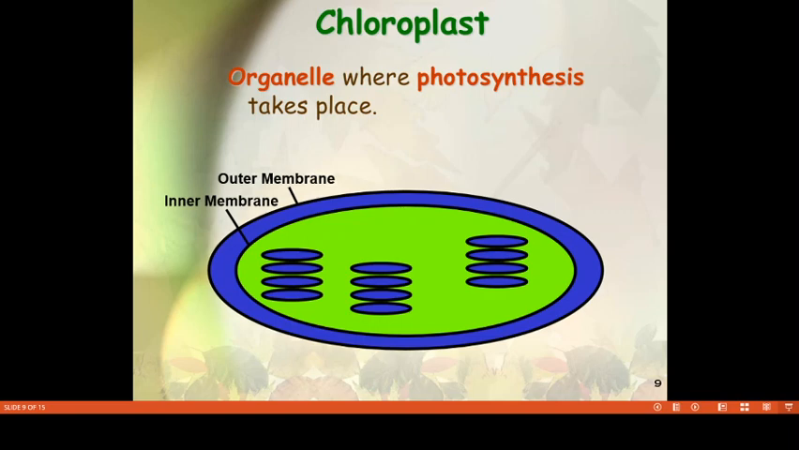These two membranes, the outer membrane and the inner membrane, are separated by an empty space known as the periplastidial space, the space present between the two compartments, which measures approximately 75 angstrom units. The matrix of the chloroplast organelle is commonly known as stroma.